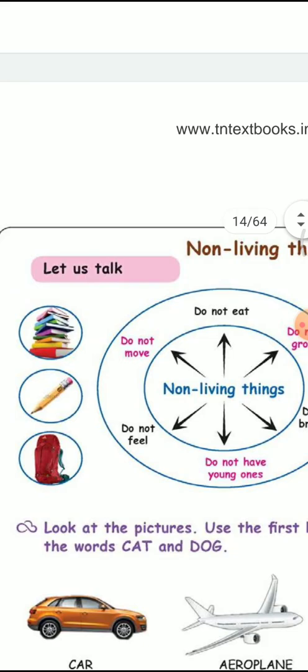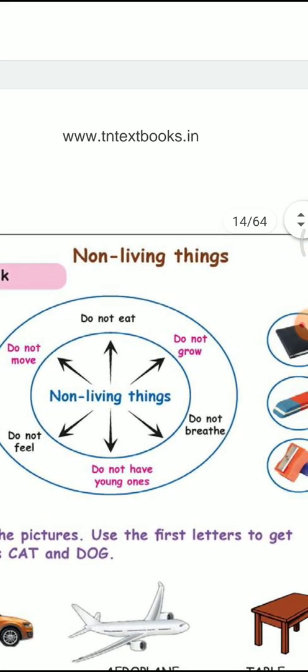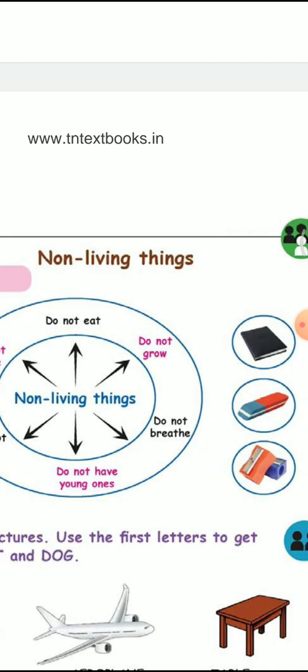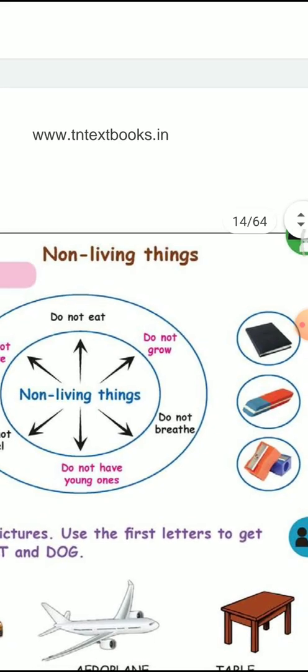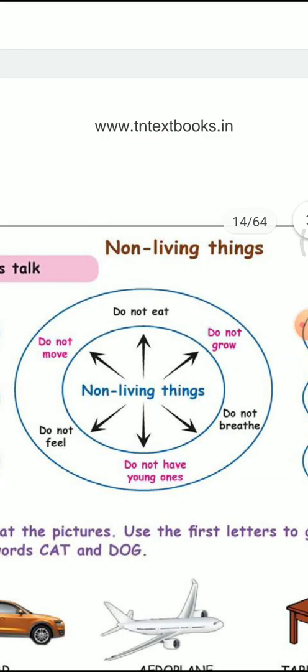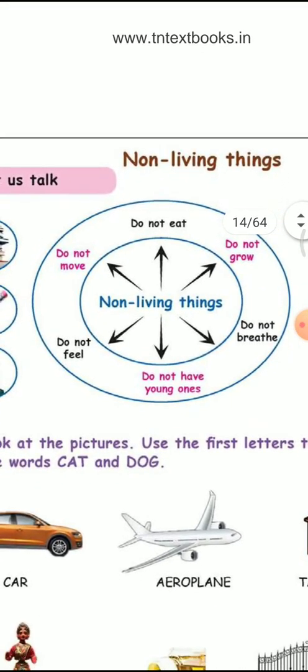For example, here they have given book, pencil, bag, eraser, sharpener. They don't eat, don't grow, don't move, don't feel, don't breathe, don't have young ones. So these are examples of non-living things.